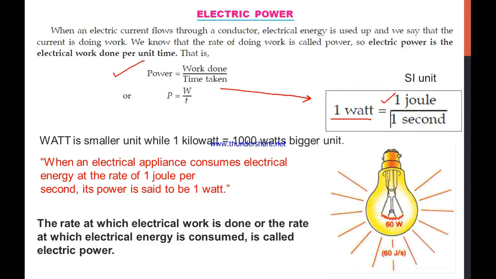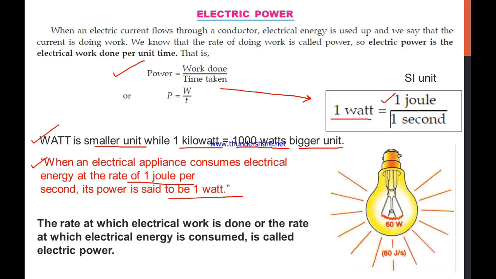Now if we talk about some other units, we already have a watt, which is a smaller unit. There is also a unit known as 1 kilowatt, which is equal to 1000 watts, and that is the bigger unit used for generators and large power supplies. Based on the ratio of joule and second, when an electrical appliance consumes electrical energy at the rate of 1 joule per second, its power is said to be 1 watt.